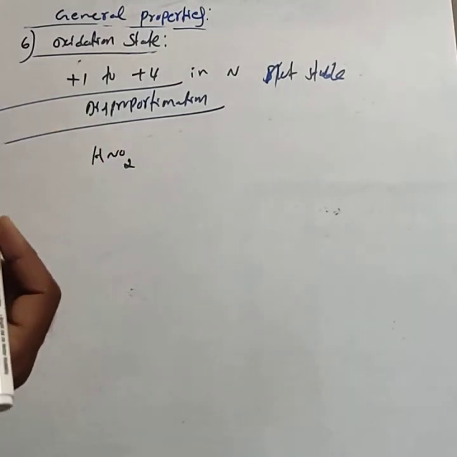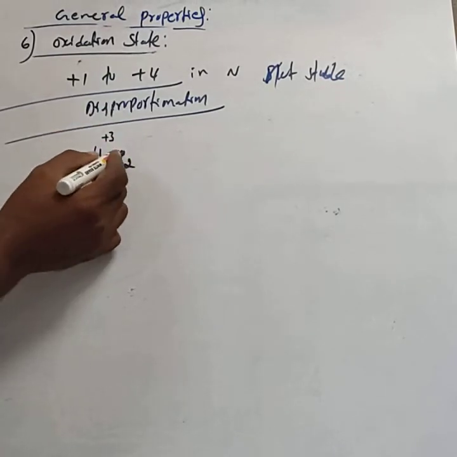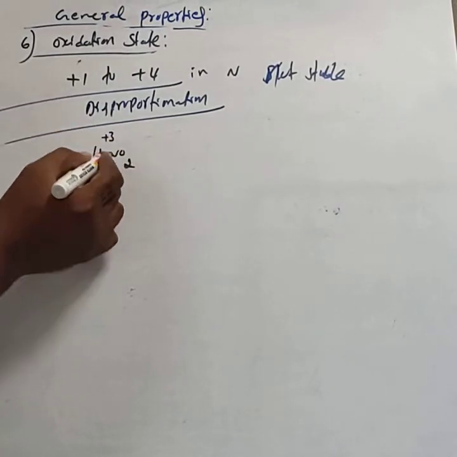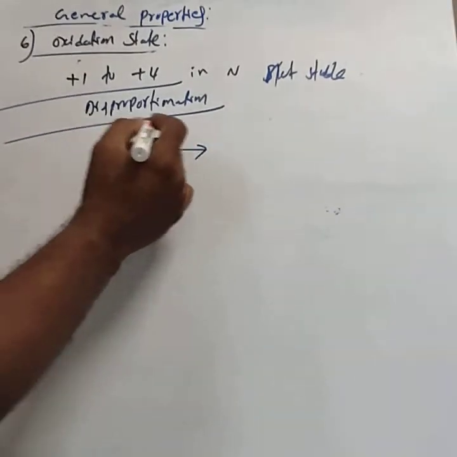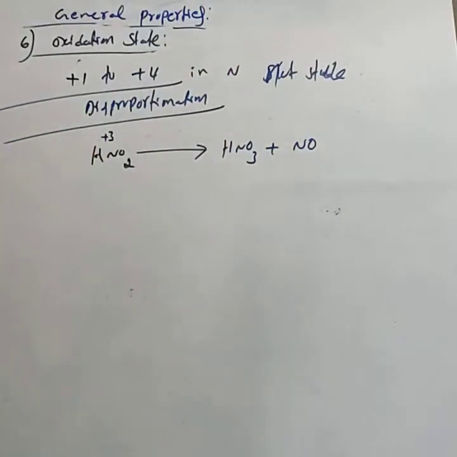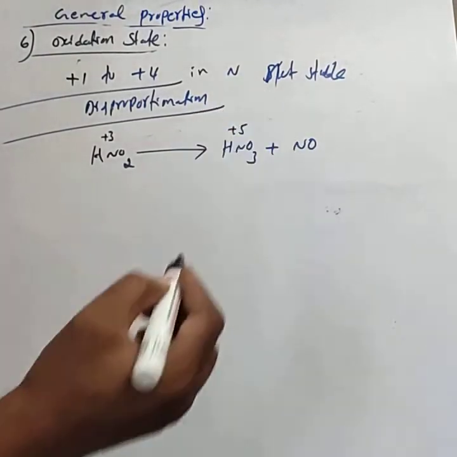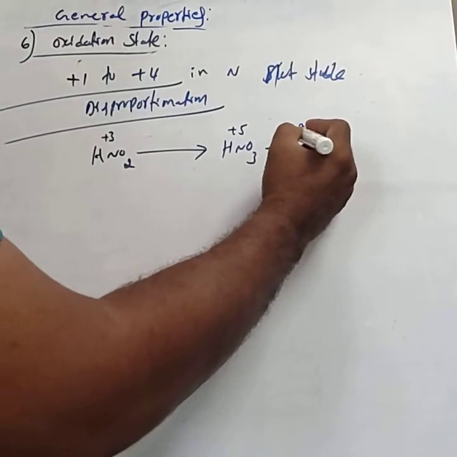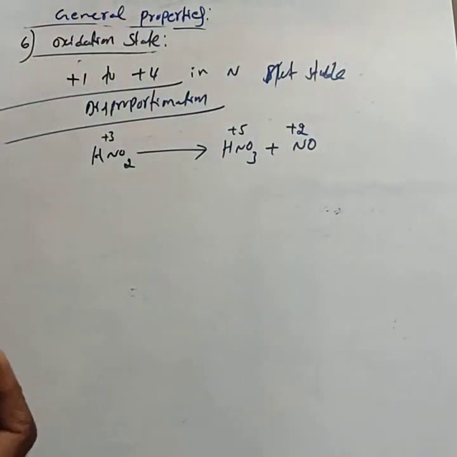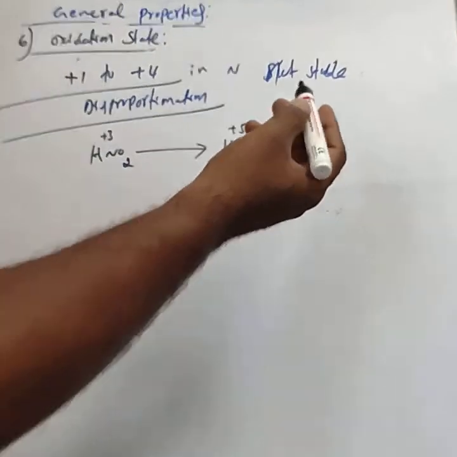For example, take HNO2. In HNO2, the oxidation state of nitrogen is +3: hydrogen is +1, two oxygens give -4, so nitrogen becomes +3. HNO2 disproportionates into HNO3 and NO. In HNO3, nitrogen's oxidation state is +5 and in NO it is +2. So the +1 to +4 oxidation states of nitrogen are unstable and undergo disproportionation.